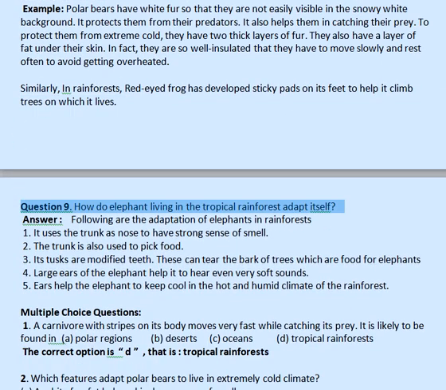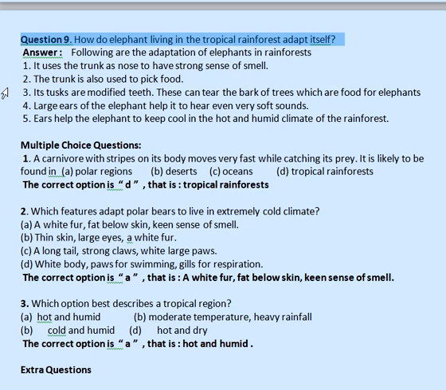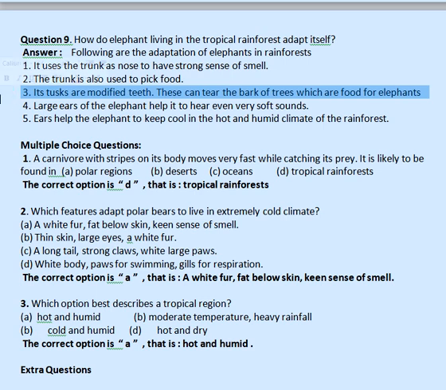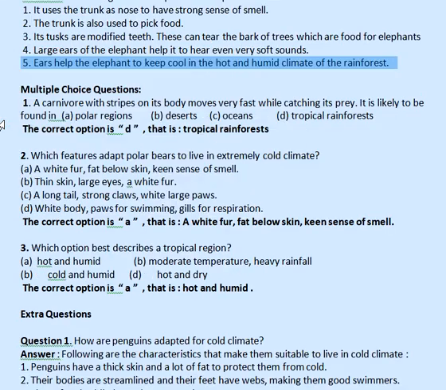Question 9. How do elephants living in the tropical rainforest adapt themselves? Answer: following are the adaptations of elephants in rainforests. 1. It uses the trunk as nose to have strong sense of smell. 2. The trunk is also used to pick food. 3. Its tusks are modified teeth. These can tear the bark of trees which are food for elephants. 4. Large ears of the elephant help it to hear even very soft sounds. 5. Ears help the elephant to keep cool in the hot and humid climate of the rainforest.